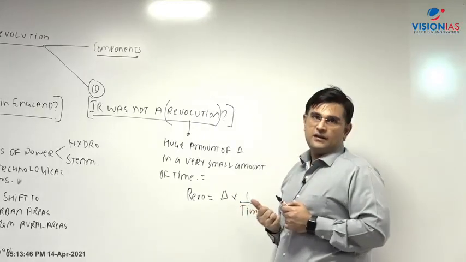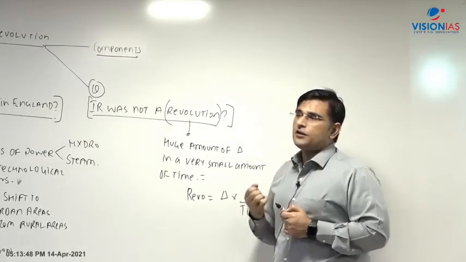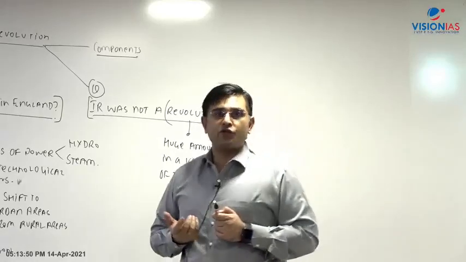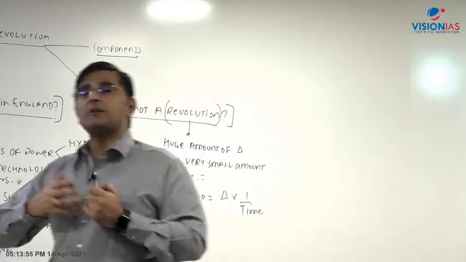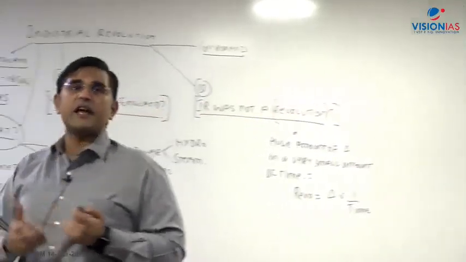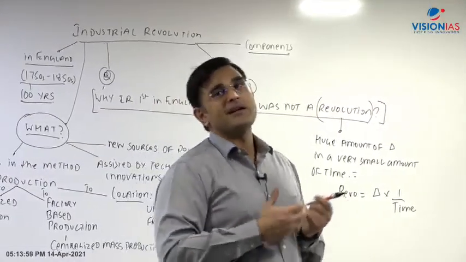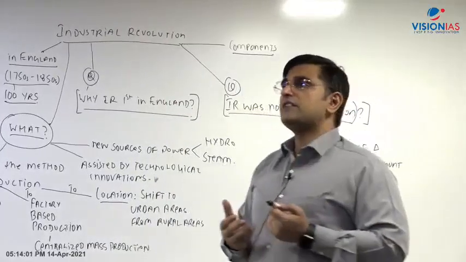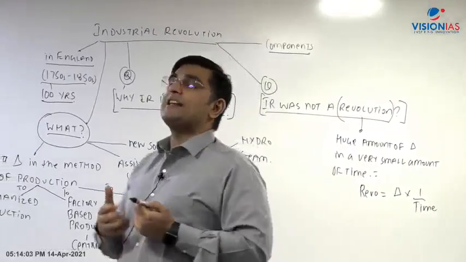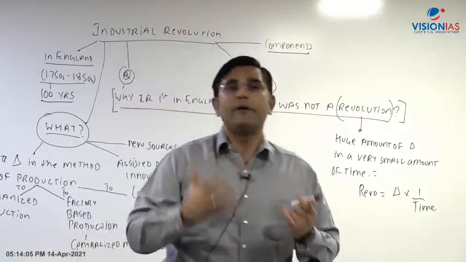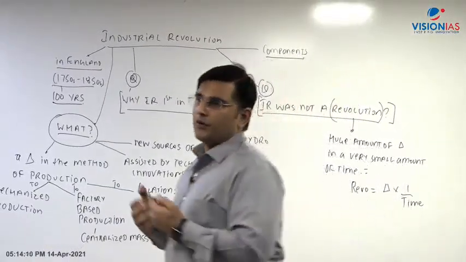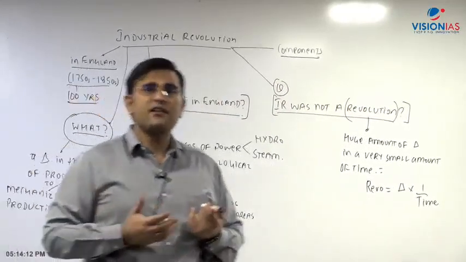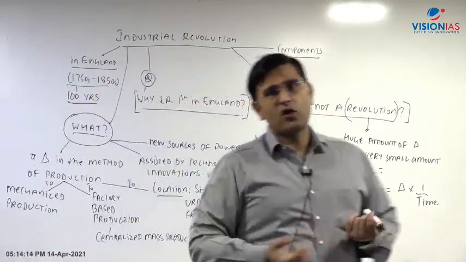So when we call the American Revolution a revolution, why do we call it a revolution? What is the huge amount of change? The first republic is coming into picture. For the first time the ideas of the Enlightenment are being implemented, right? For the first time there is going to be equality among men. So that is a huge amount of change. But it is also happening in a relatively small amount of time, from 1765 to 1783, to be specific, the American War of Independence.